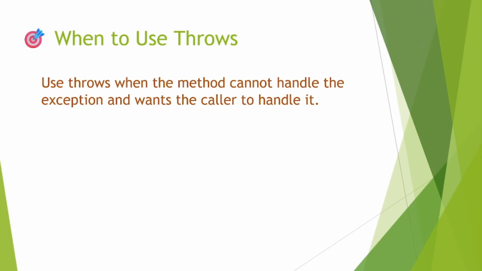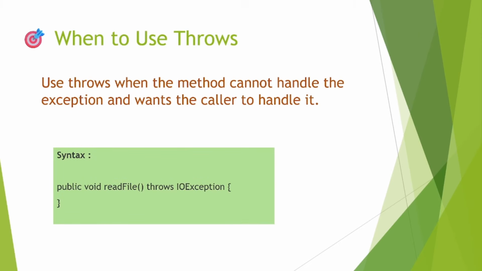Then the next thing related to exception handling is throws. So when to use throws? When a method cannot handle the exception. At that time, we throw that exception and we want the caller method to handle it. This is the syntax of throws. Here we are throwing IOException.